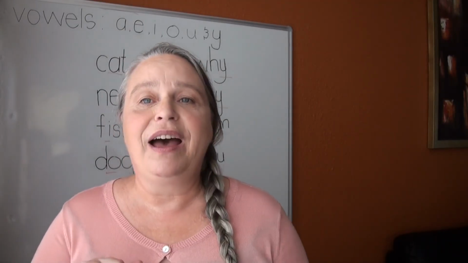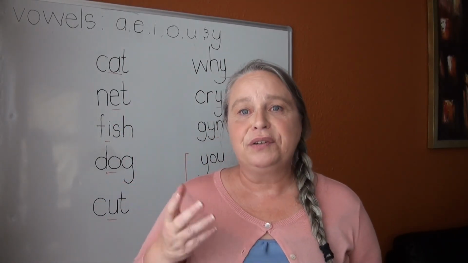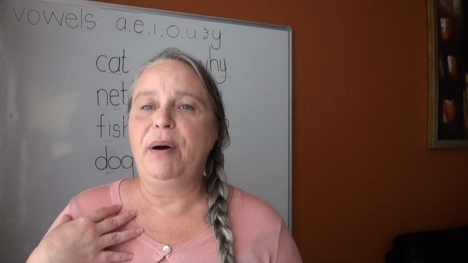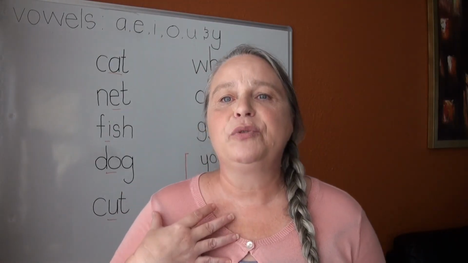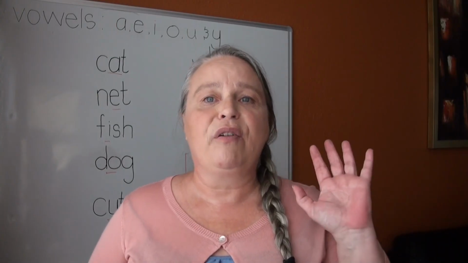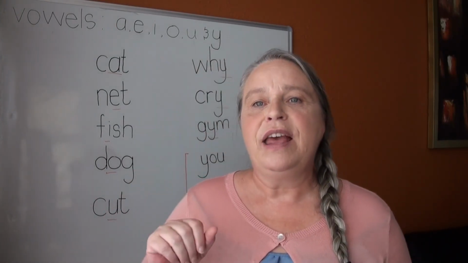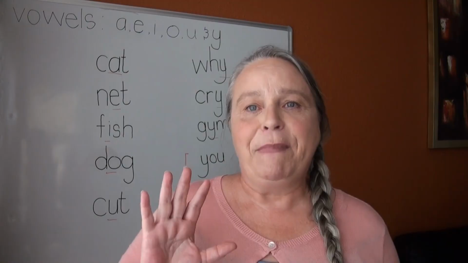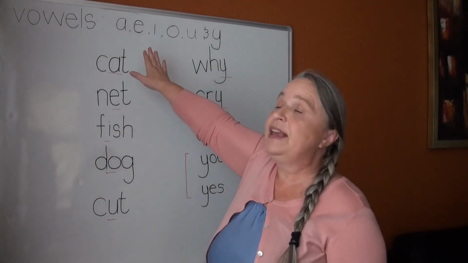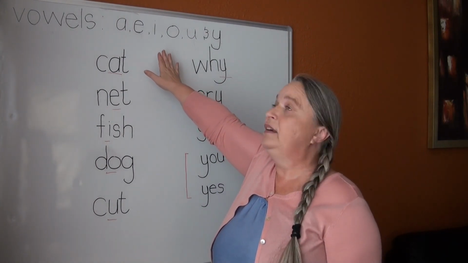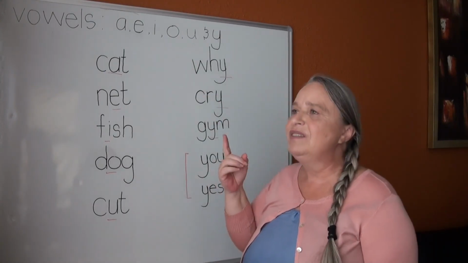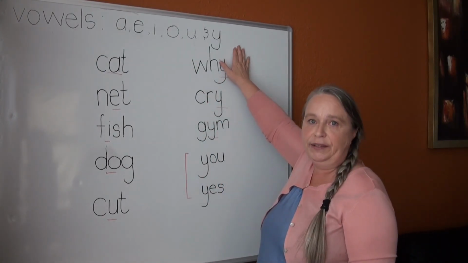Today we are going to look at our vowels. I don't know if you recall, in our previous lesson we had spoken about the alphabet and the 26 letters in the English alphabet that consist of consonants and vowels. Now we have 5 main vowels in the English alphabet, which are A, E, I, O, and U. And then we have that one special vowel, Y.